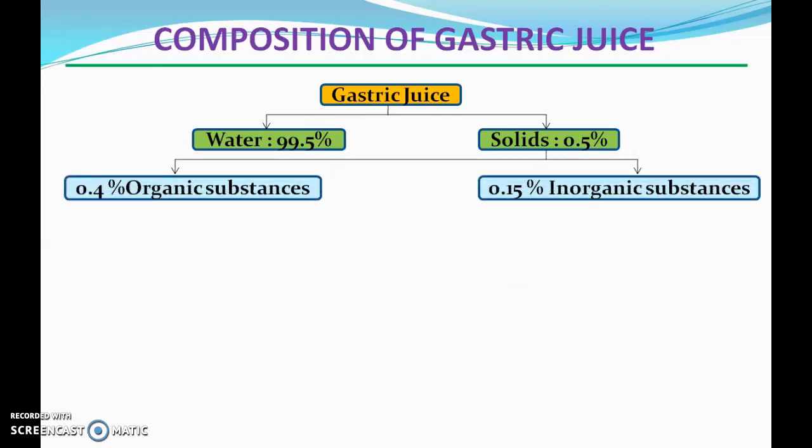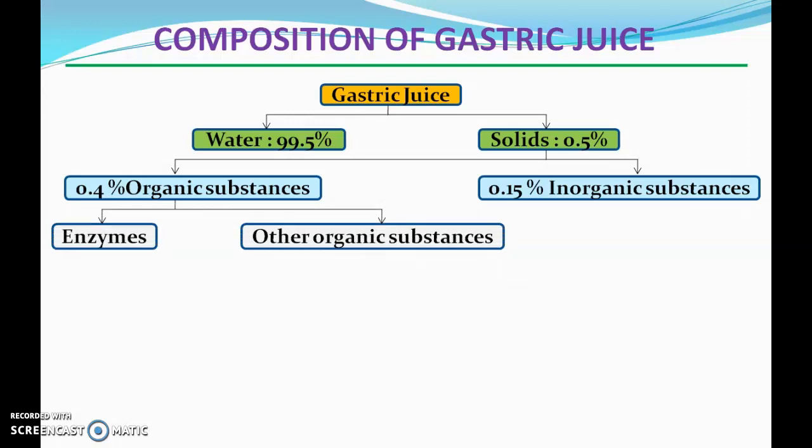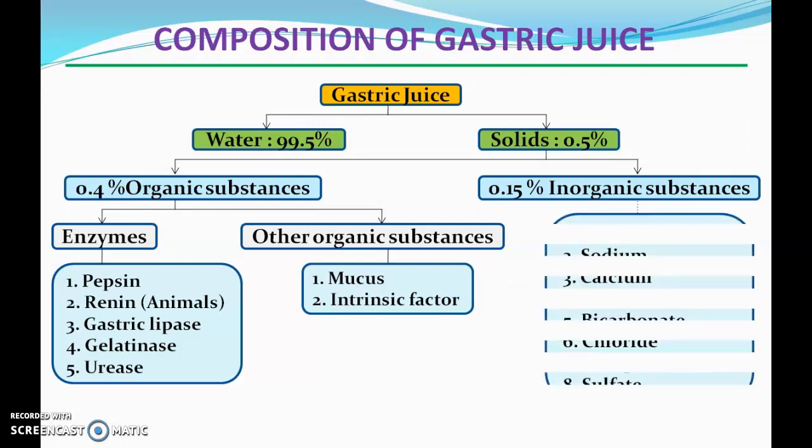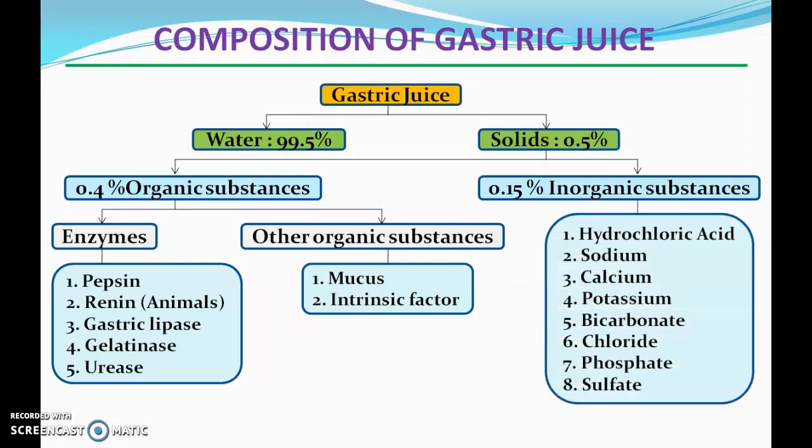In solids we have organic substances, that is 0.4%, and inorganic substances, that is 0.15%. Organic substances include enzymes and other organic substances. In enzymes we have pepsins, rennin, gastric lipase, gelatinase, urease, etc. Among other organic substances, we have mucus and intrinsic factor. In inorganic substances we have some ions, and the important part of the gastric juice, that is hydrochloric acid, along with ions like sodium, calcium, potassium, bicarbonate, chloride, phosphates, sulfates, etc.